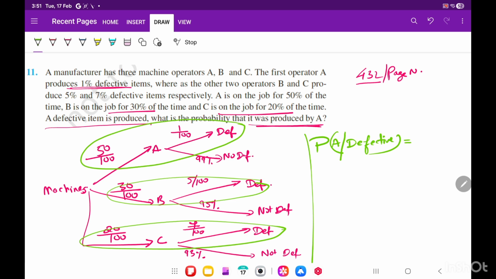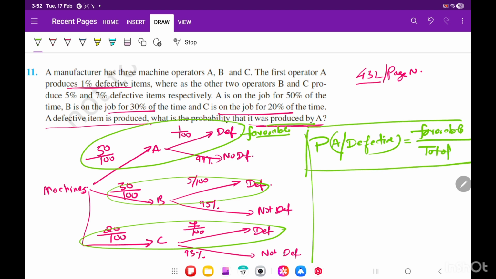These are all possibilities. But you need to find that it was done by this. So this one is favorable, correct? The first one is favorable. So we have to find favorable by total, है ना? This is the formula, total possibilities.